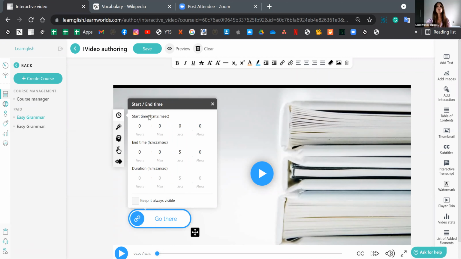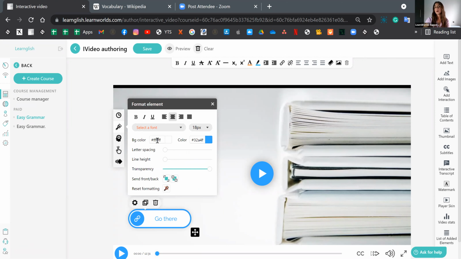So from here, you can select the start time, the end time, and the duration. So basically, when will this appear on the screen and how long will it stay on for? By default, it's set to appear right away and stay on for 5 seconds. This is completely okay for example, but you can change this up from here.